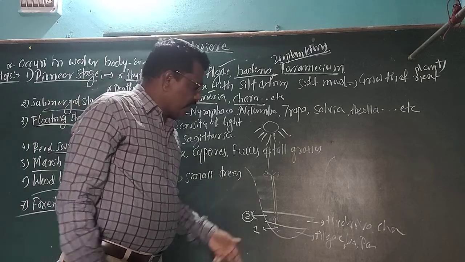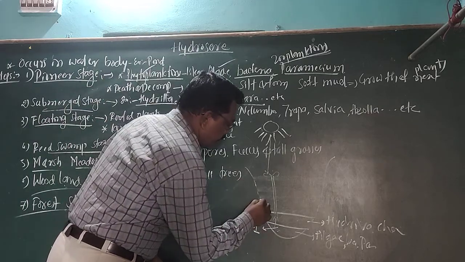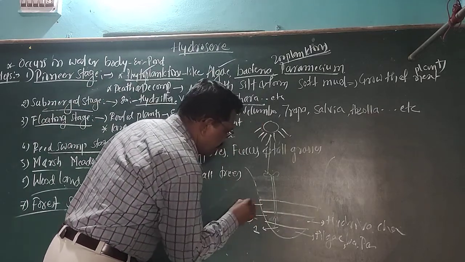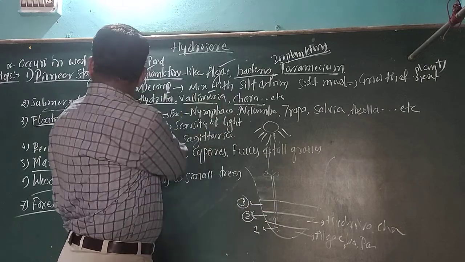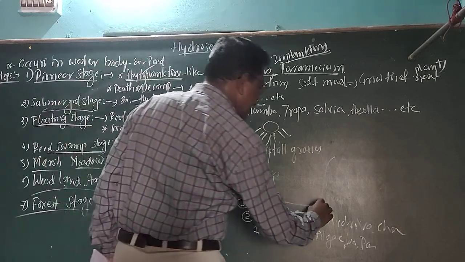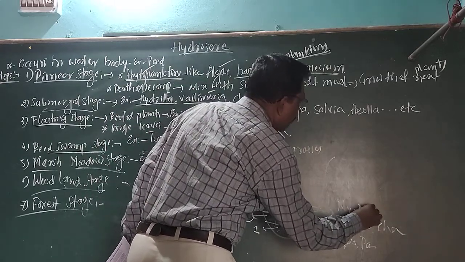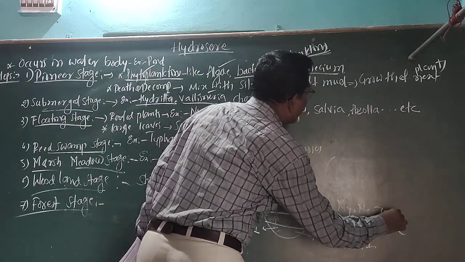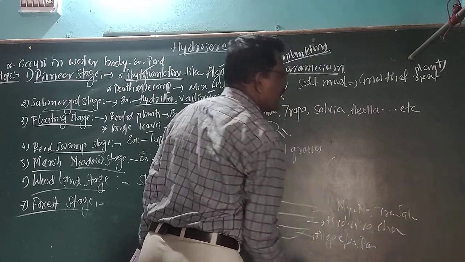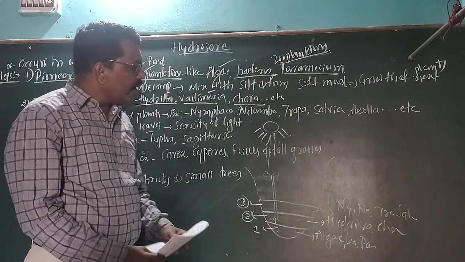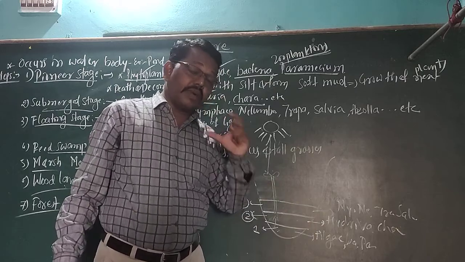Then after here, the third one is what? Floating stage. Here we can take an example: Nymphaea, Nelumbo, then Trapa is there, then Salvinia is there, as well as Azolla. Okay. Then after the death, you must mind it.